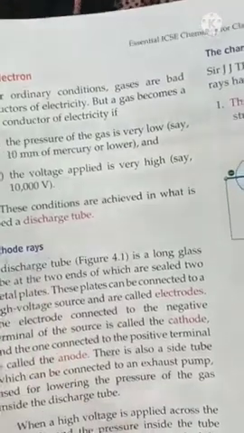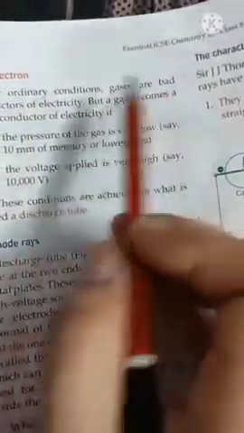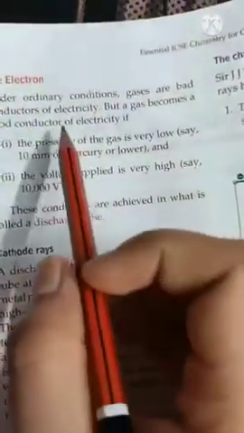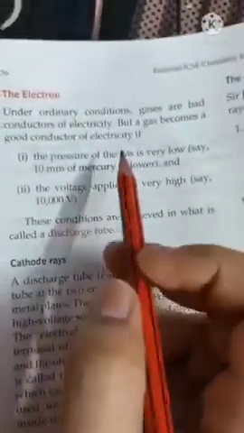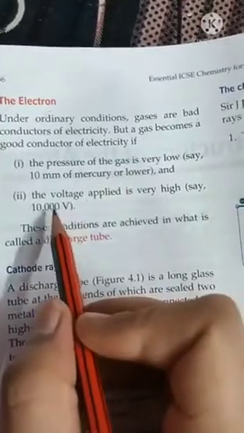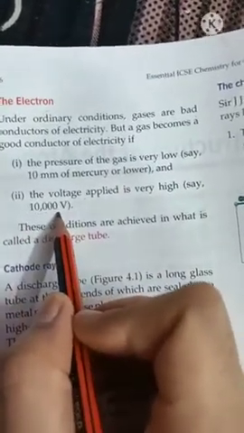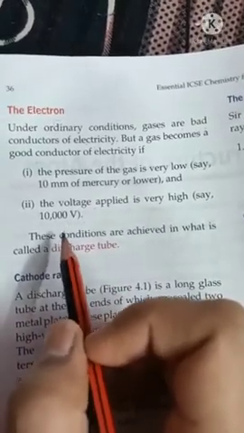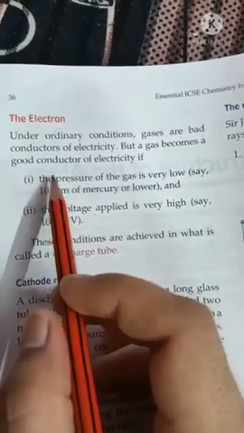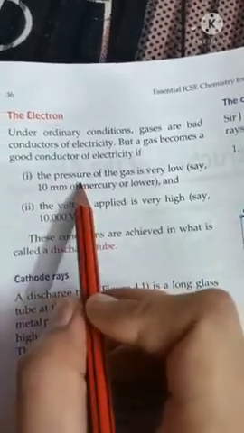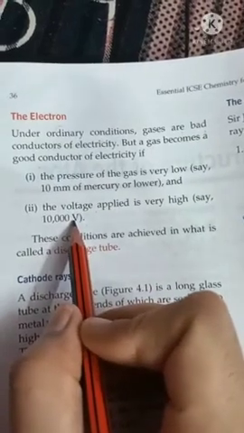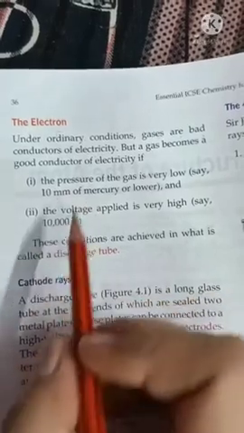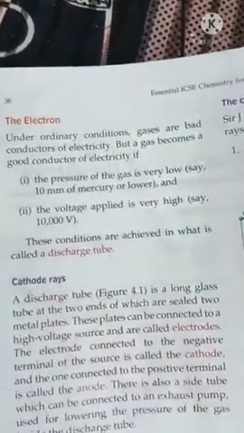Now we all know that gases are bad conductors of electricity, but there is one condition. If we decrease the pressure of gas and if we apply very high voltage, approximate 10,000 volt, then gas can be changed into good conductor of electricity. Okay, so it can be a good conductor of electricity under low pressure and when we apply high voltage. Now these conditions we achieve in a tube, and that tube will be called as a discharge tube.